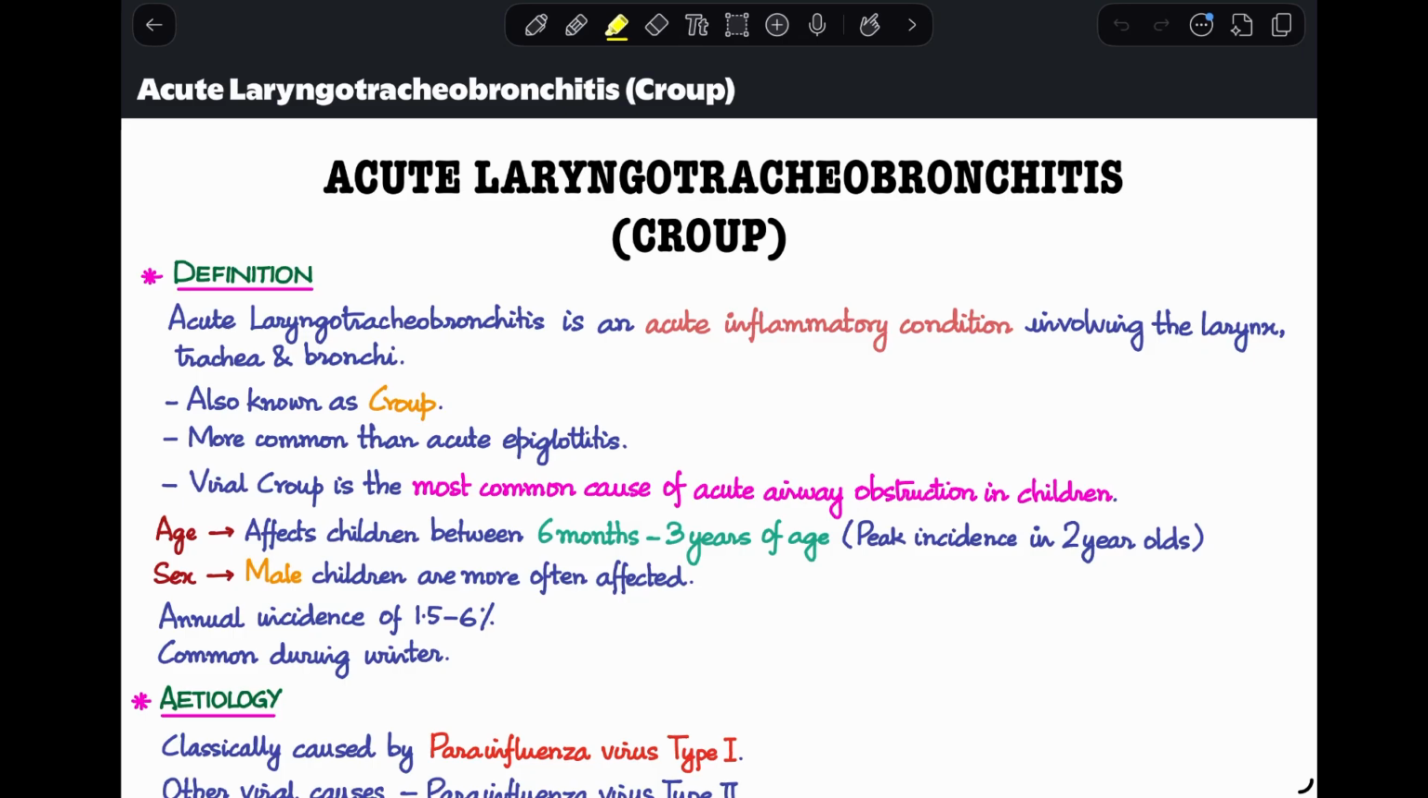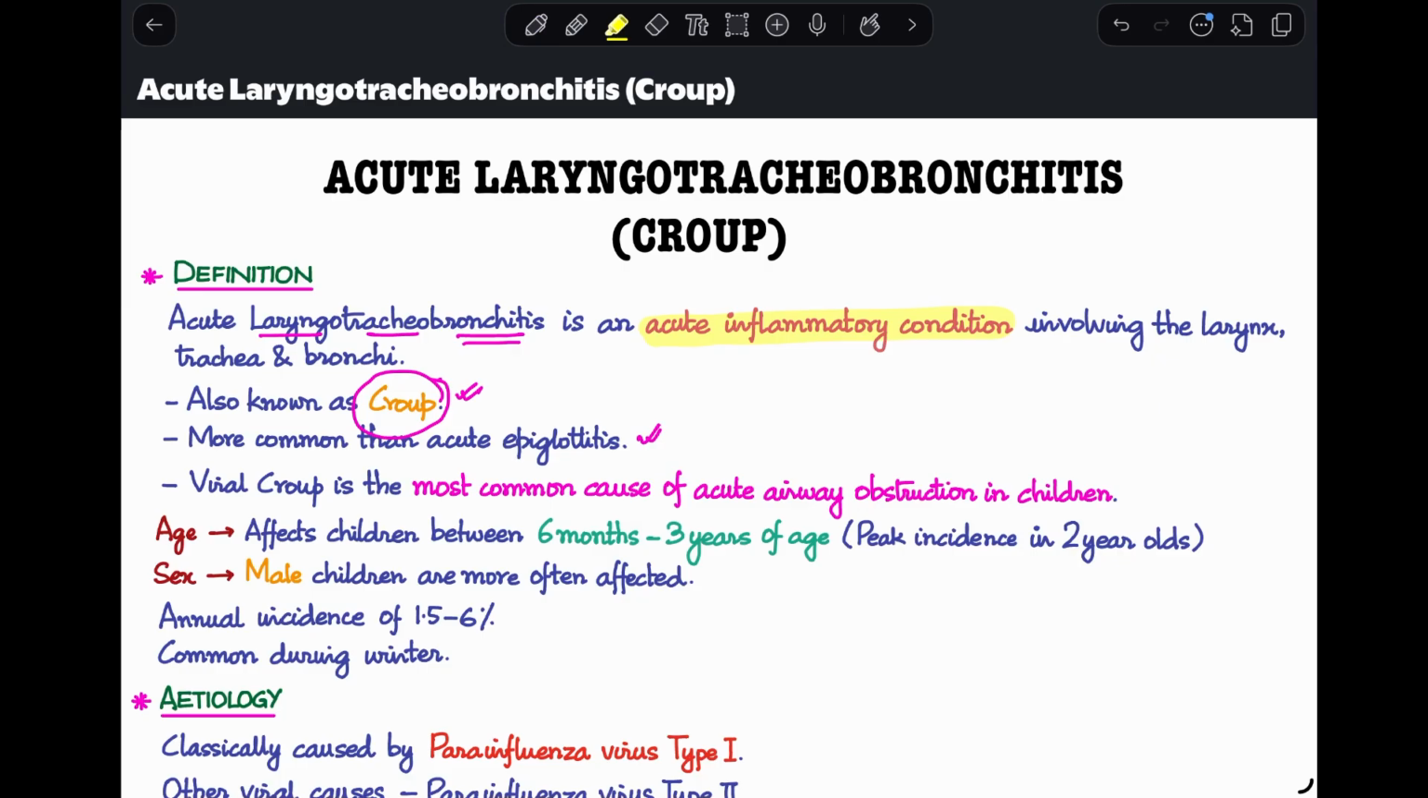So, we are going to first start with what is croup or what is acute laryngotracheobronchitis. Now, as the name itself is suggesting, it is an acute inflammatory condition which is involving the larynx, the trachea, as well as the bronchi. So these three regions are getting involved in an acute inflammatory condition. This condition has also been termed as croup, and this is a common name that we very commonly identify with. And croup has actually seemed to be way more common than the incidence of acute epiglottitis.